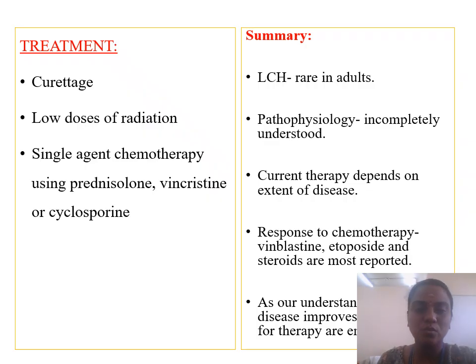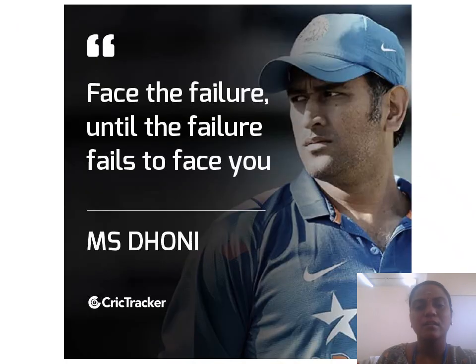Treatment: curettage, low dose radiation, and single agent chemotherapy with prednisolone, vincristine, or cyclosporin. Langerhans cell histiocytosis is rare in adults, and the pathophysiology is incompletely understood. There is a response to chemotherapy like vinblastine, etoposide, and steroids. And this is about Langerhans cell histiocytosis. Thank you.